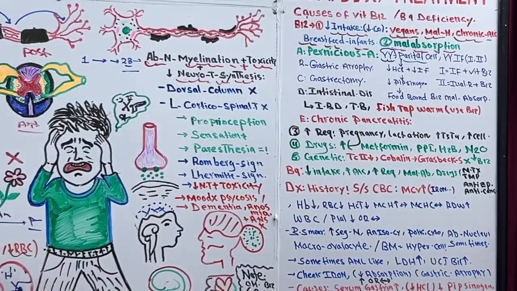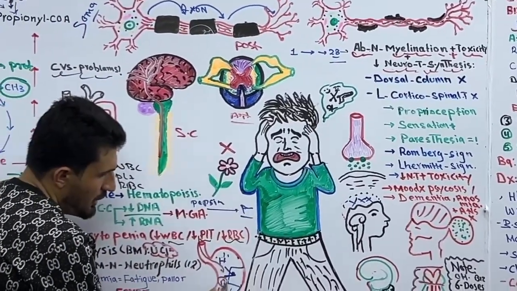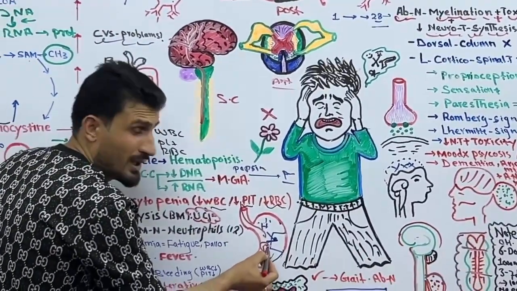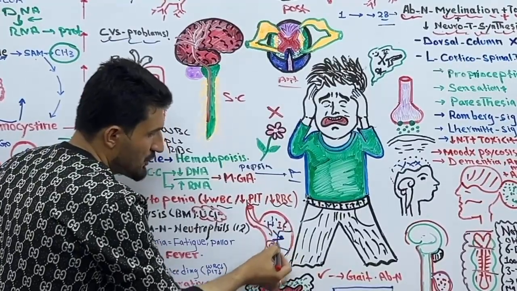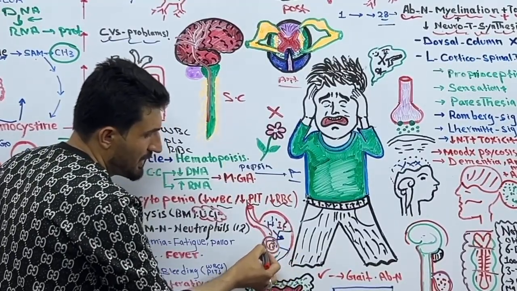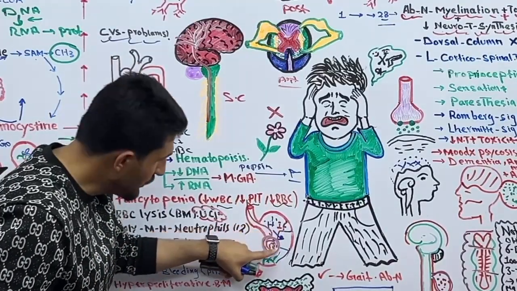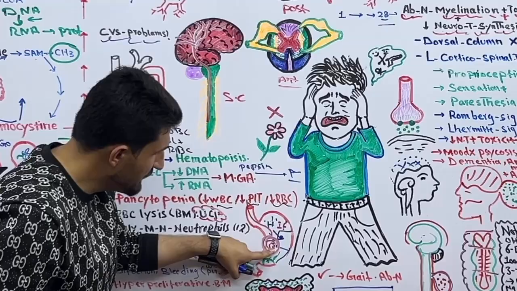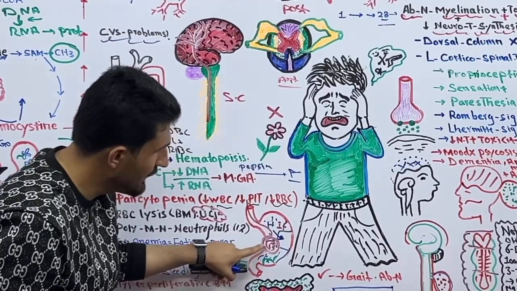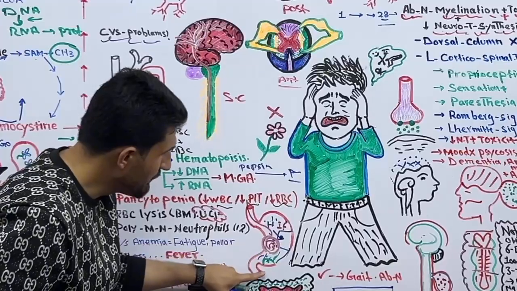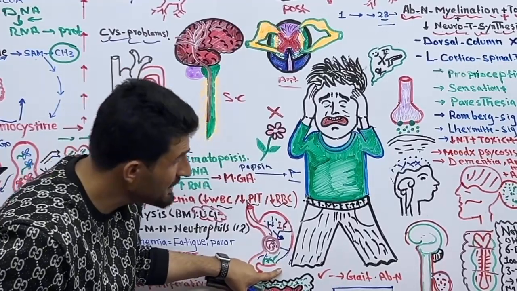We discussed that when we take vitamin B12, this vitamin B12 binds to intrinsic factor, and intrinsic factor prevents destruction and degradation of vitamin B12 by trypsin or pancreatic enzymes. Got it?